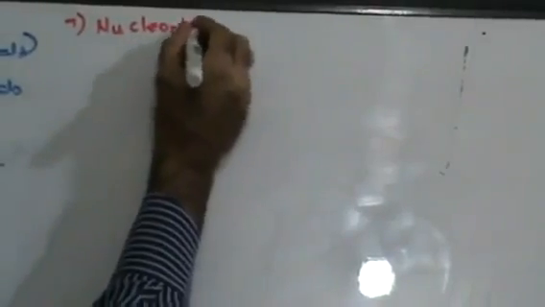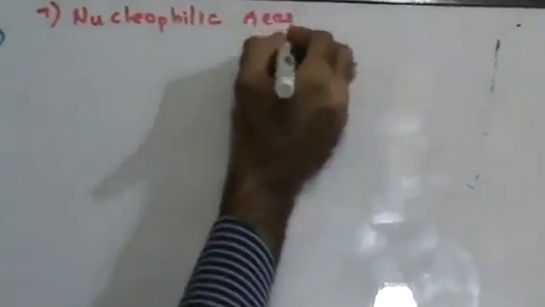Now that we have done reagents, let's see the different types of reagents. There are two different types of reagents that you have. One is called nucleophilic reagents. Philic means love. Nucleophilic means love for nucleus. That means what are nucleophilic reagents? Which have a love for nucleus.